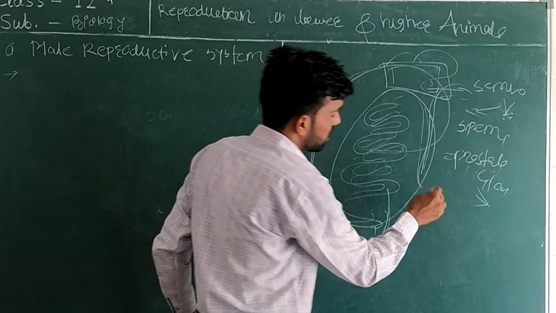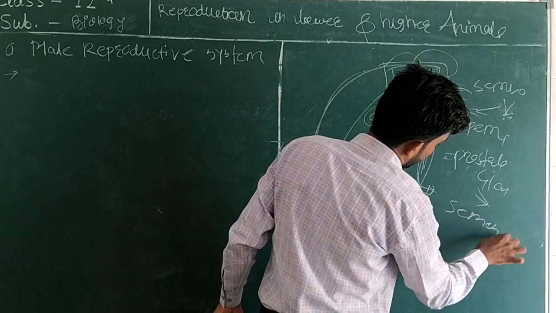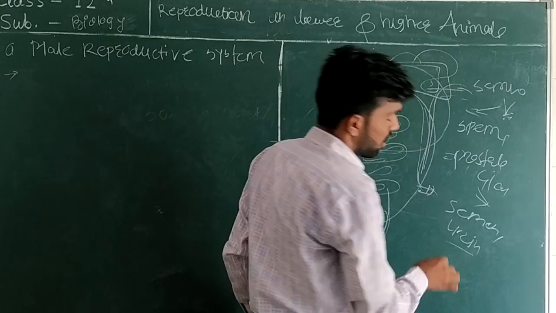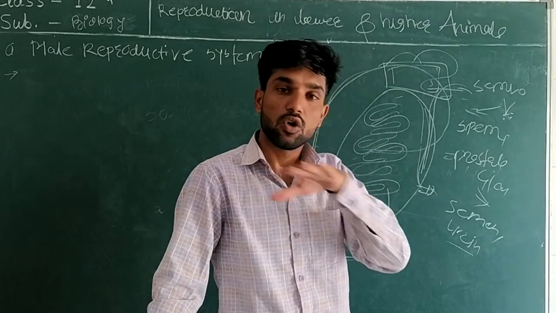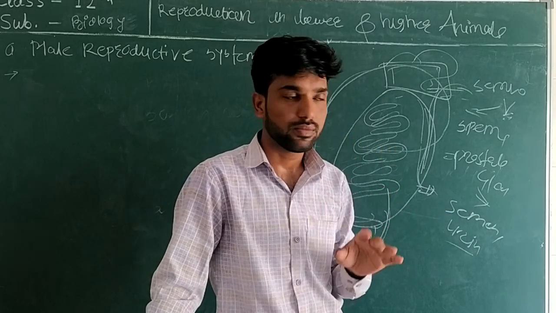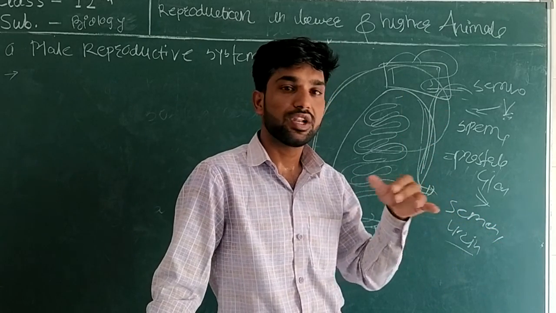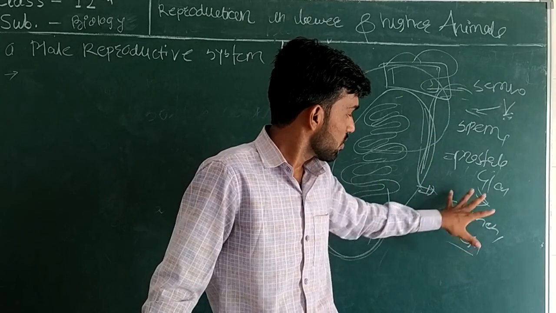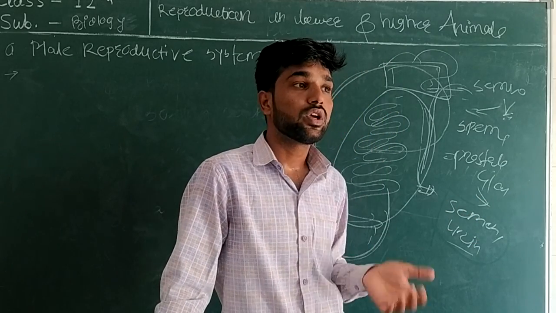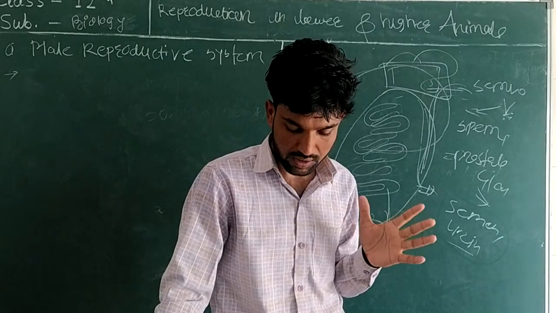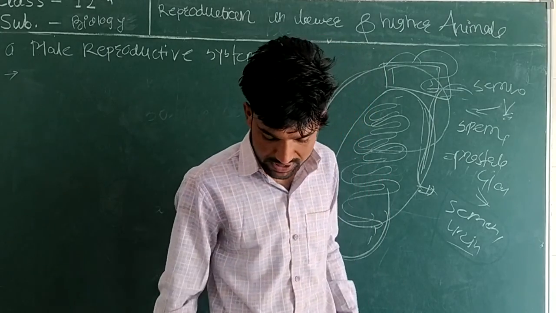And here is a small concept. Your semen and your urine both form a common passage. The urethra is long and located in the penis. So your semen and urine both pass through your urethra. So we call it the urinogenital duct, because both pass through a common passage.